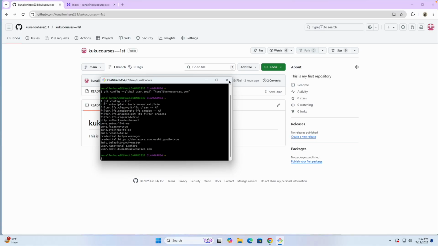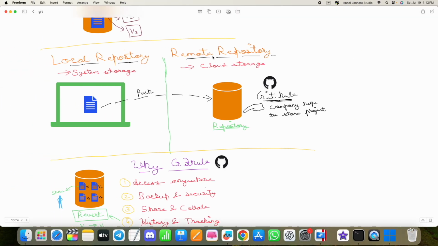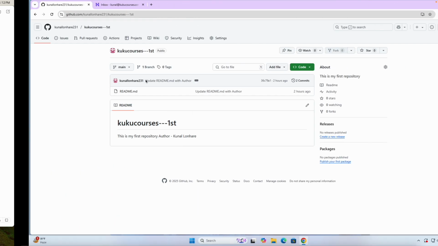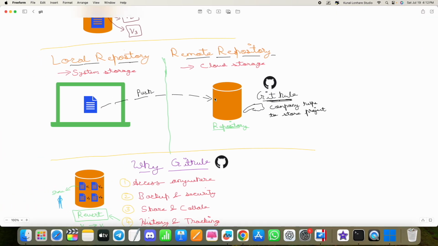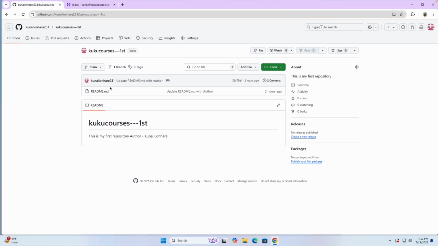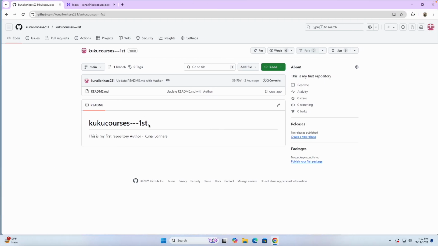Now guys, let's cross it. You all know about the local repository and the remote repository. The remote repository is GitHub. On the GitHub website, we have created a repository. Now let's say for some reason I want this project to go to my local computer, to my local repository, that means my system. How can I pull that? How can I bring the repository which I have created in GitHub to my local system? The method is very easy.